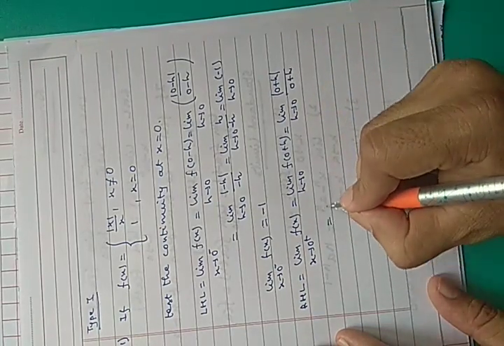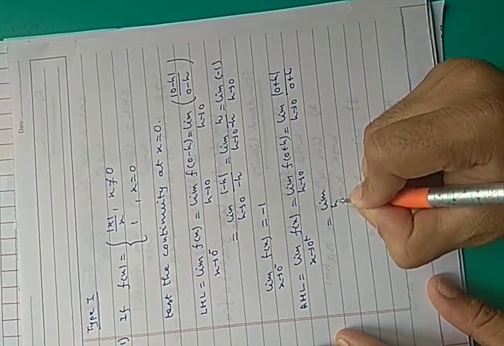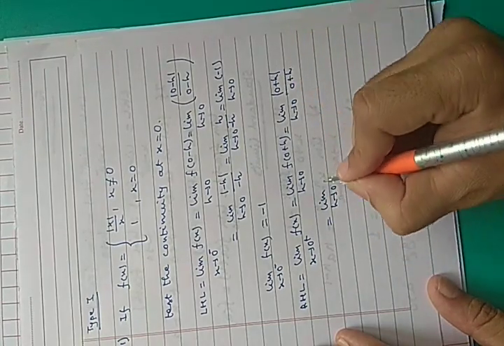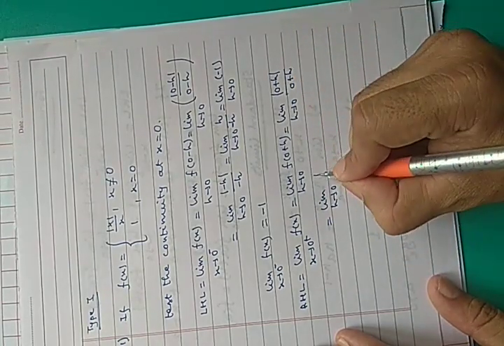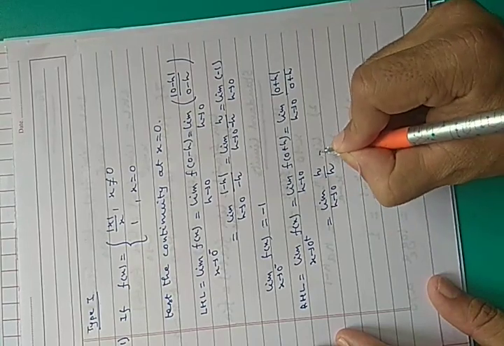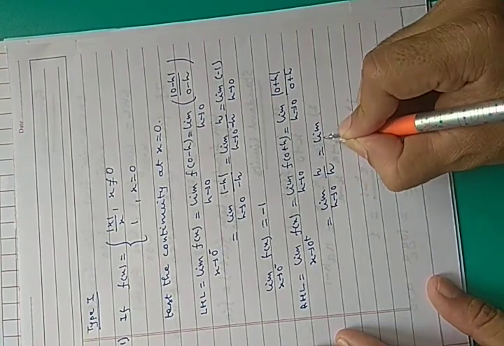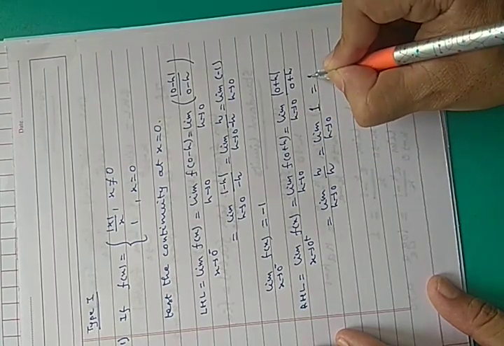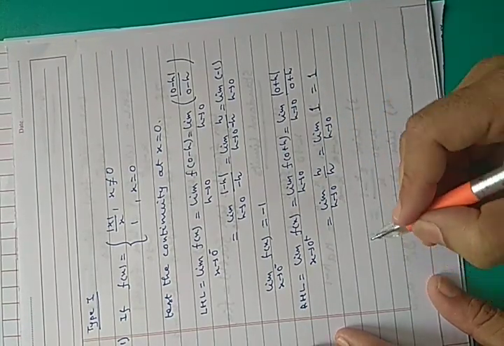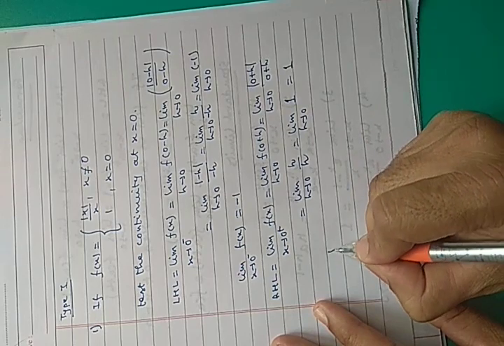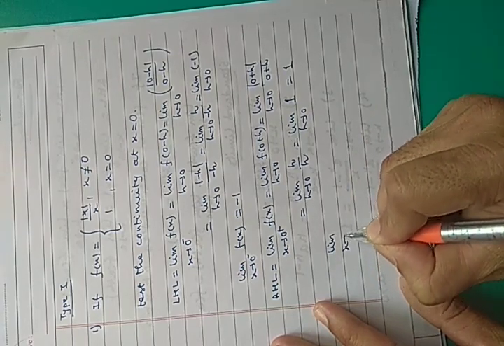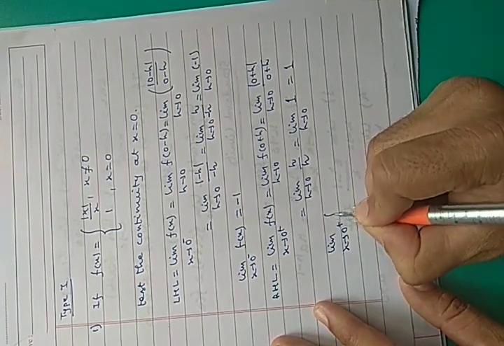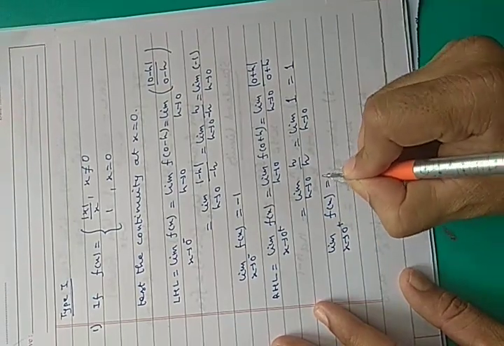So this is equal to limit h tends to 0 mod of h upon h. So this is limit h tends to 0 of 1, which is equal to 1. So here you are getting limit x tends to 0 plus f(x) equals 1.